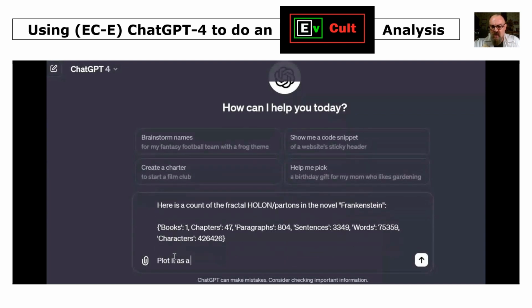And we'll now say plot that as a logarithmic chart, so we can see some of the patterns in the data, and also show the line of best fit in that chart, and calculate the angle of that line. So this is some interesting EvCult analysis.